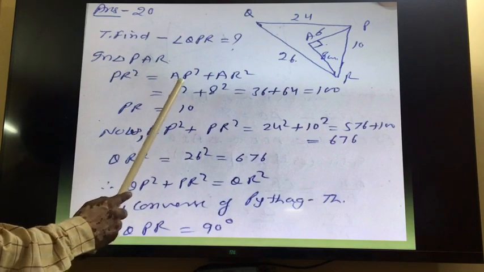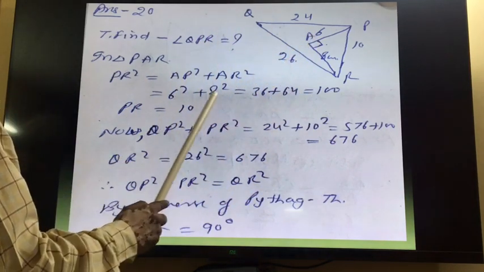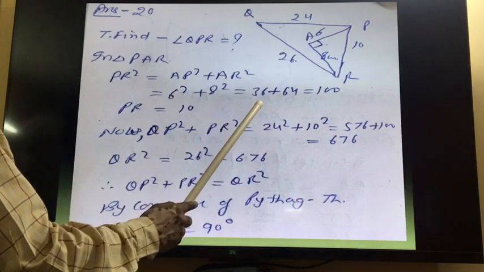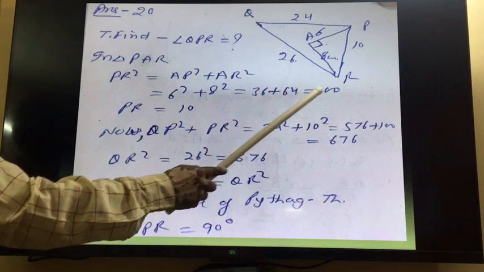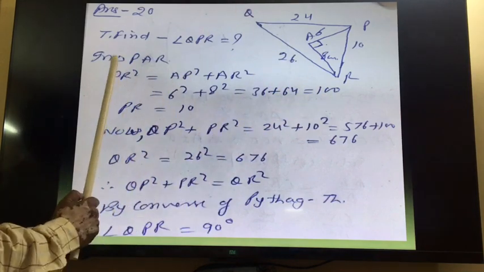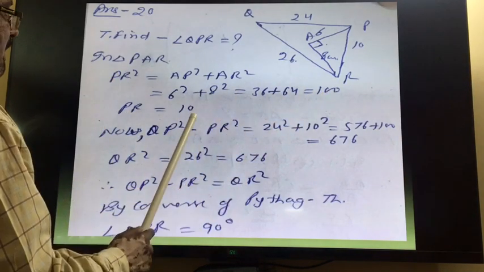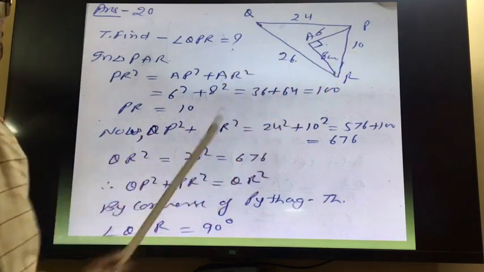So is equal to AP square plus AR square. AP is 6, so 6 square plus AR is 8, so 8 square. 6 square is 36 plus 8 square is 64. 64 plus 36 will be 100, and if we will take the square root, so it will be PR, and the square root of 100 is 10. So we got the length of PR is equal to 10.